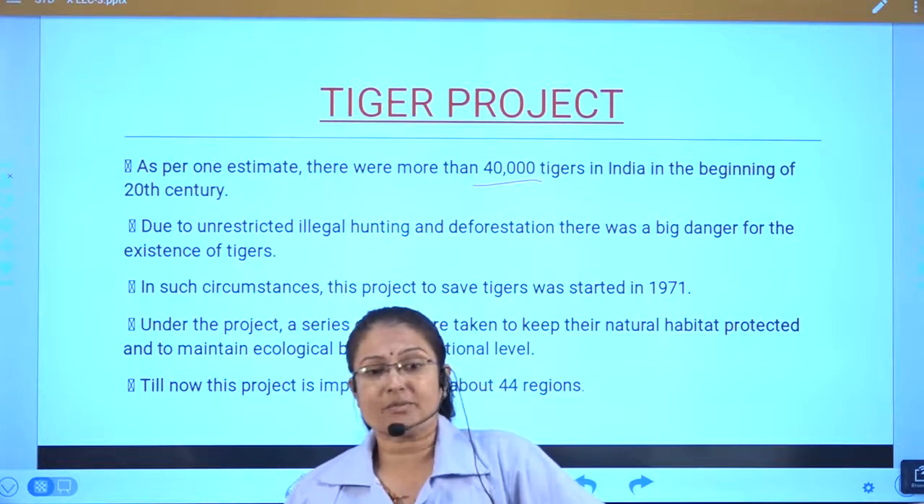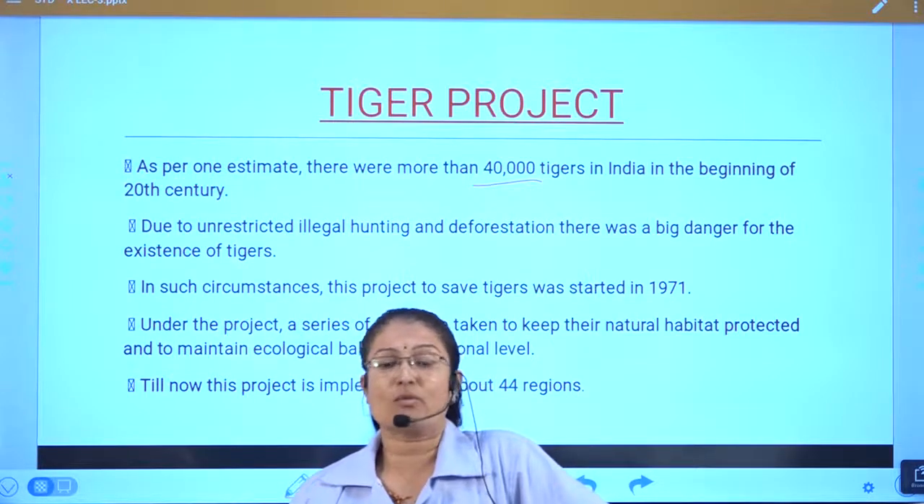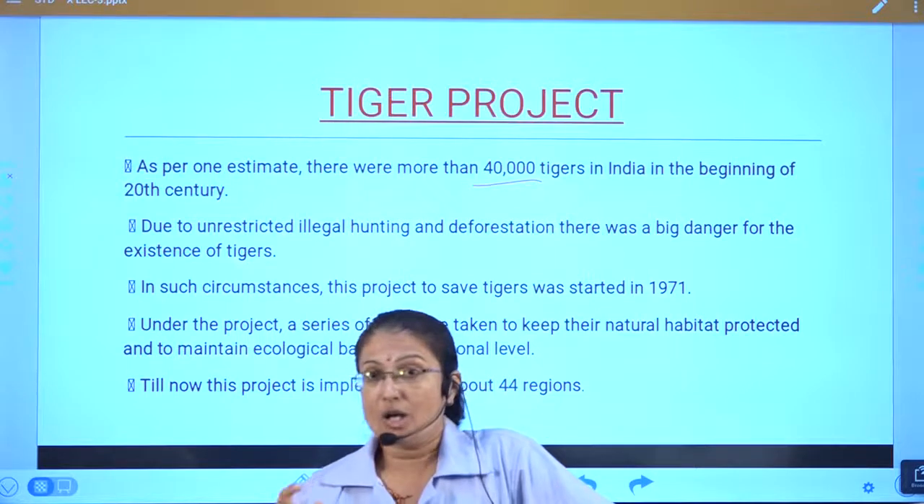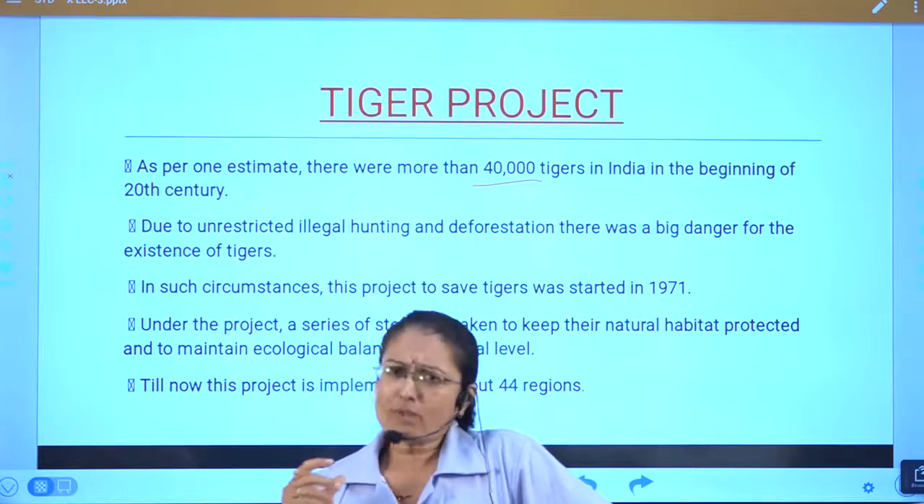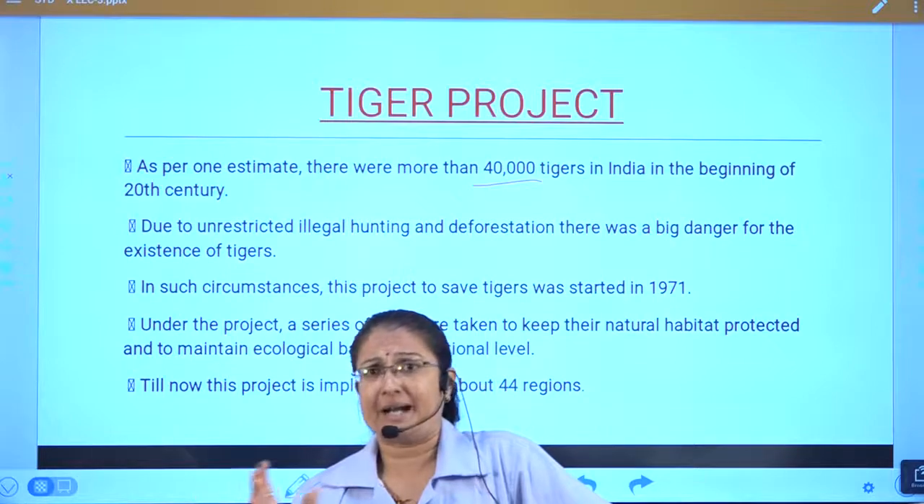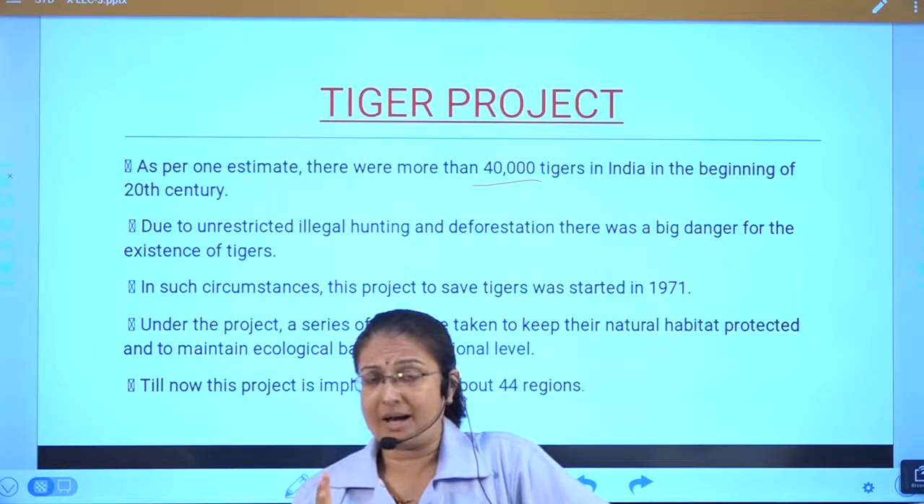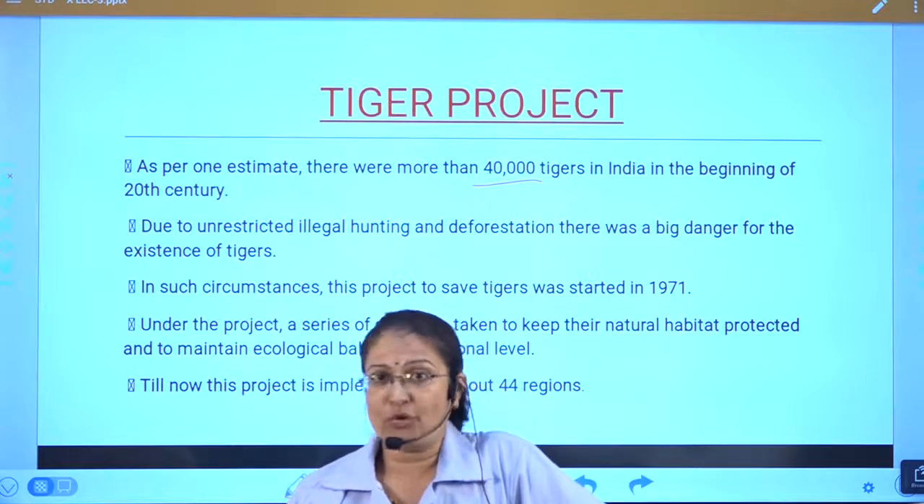So in such circumstances, the project to save the tiger was started in 1971. So Project Tiger, the Tiger Project was started in 1971. Before that our national animal was the lion. This is for your information.